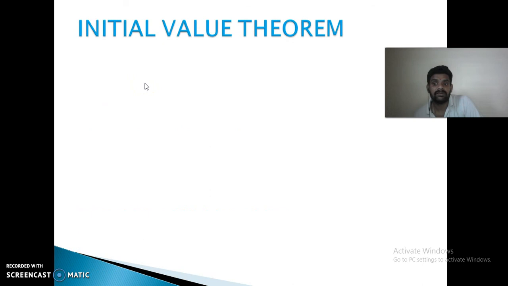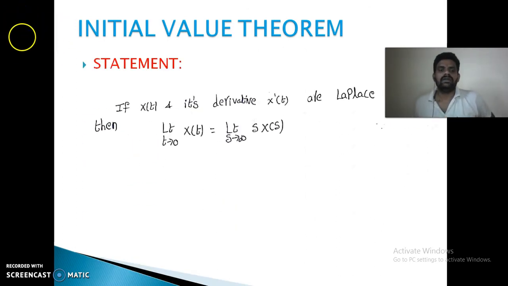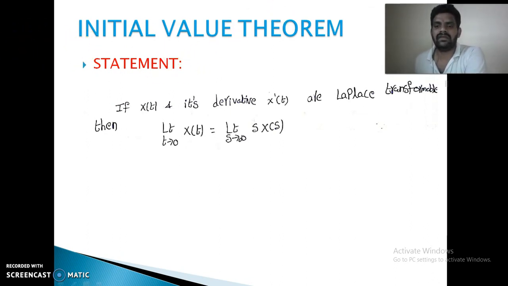The most important concepts in the Laplace transform are the initial value theorem and the final value theorem. Initial value theorem, what does it give? It gives the initial value, that is x of 0. If you know the Laplace transform function of s, then the initial value can be estimated. So if x of t and its derivative have Laplace transforms, and X of s is the Laplace transform, then the limit as t tends to 0 of x of t, that is the initial value x of 0, is equal to the limit as s tends to infinity of s into X of s.